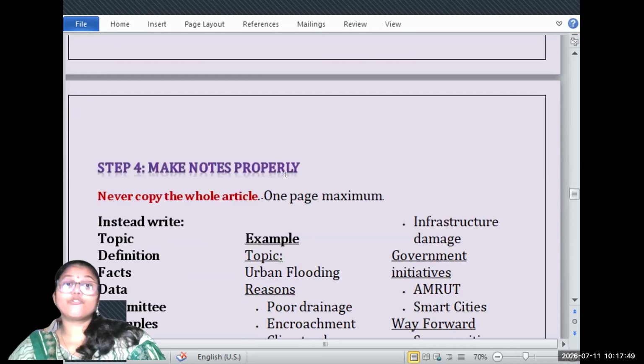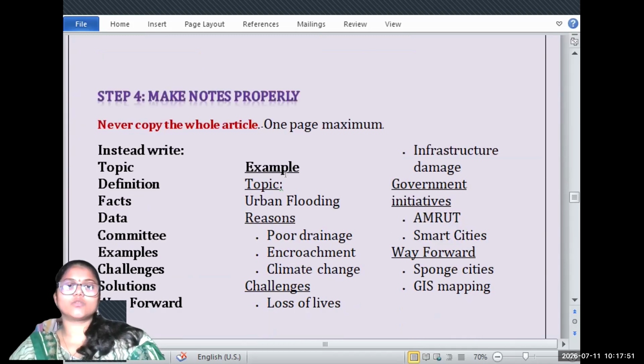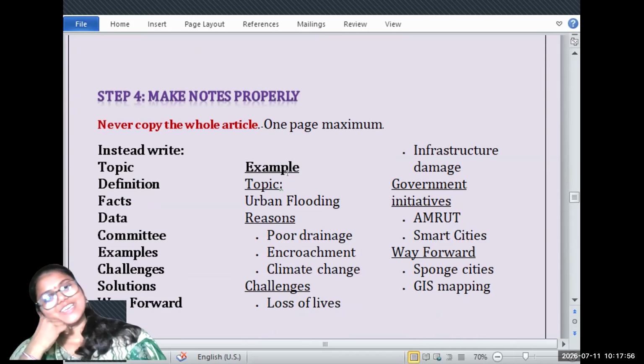Don't spend your time. When you are starting the newspaper, you will see that you will find nothing important in these parts.